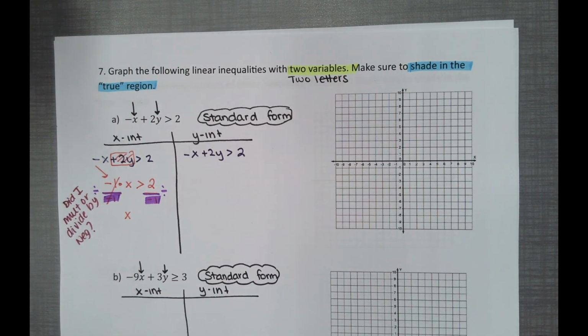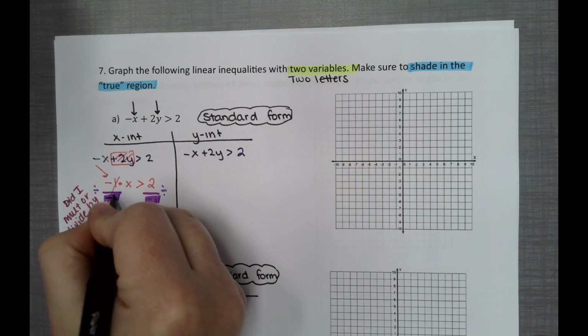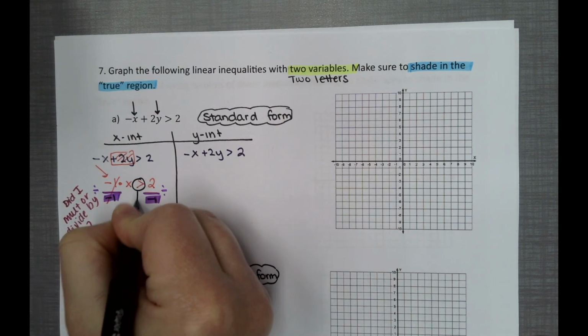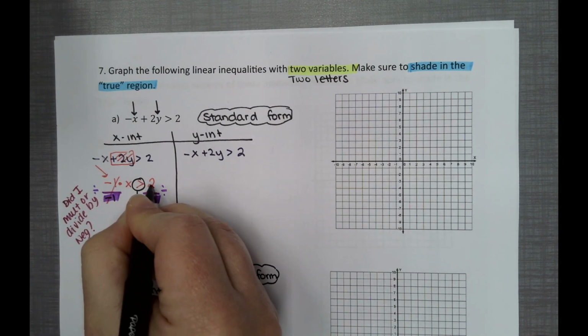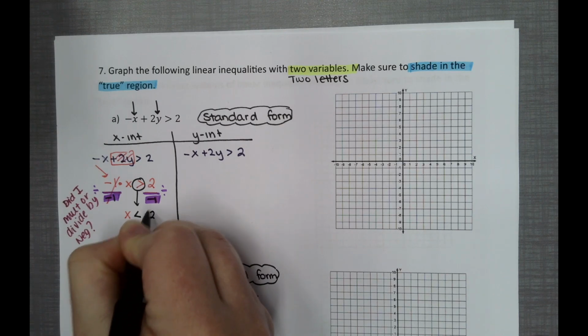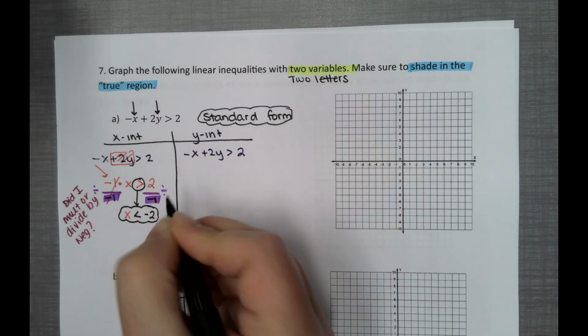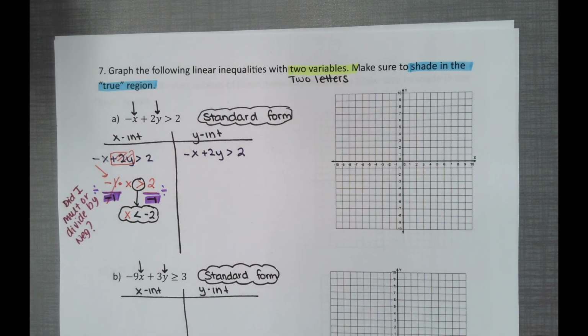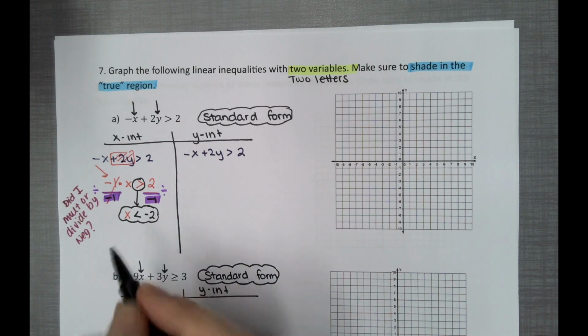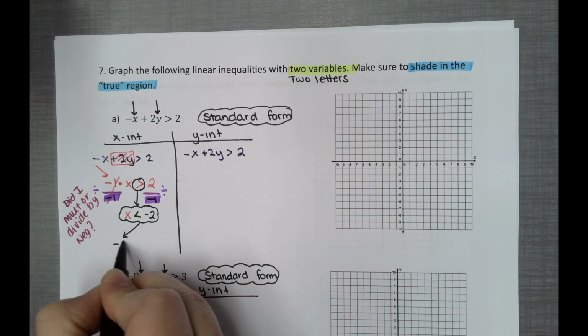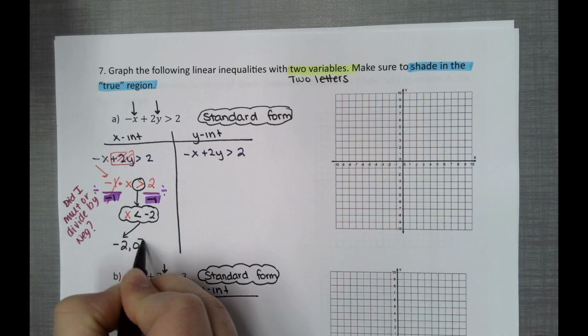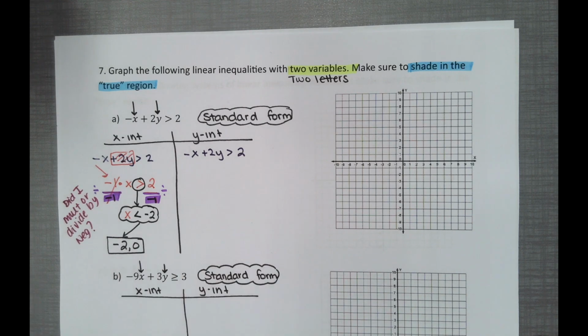And because we are dividing by -1, when we write this down, we have to flip the inequality. 2 divided by -1 is -2. This here is not your answer, right? This is not your x-intercept. We're going to write it in a different format, -2, 0. This is what you're going to be graphing. But be careful, you do need to flip that inequality.